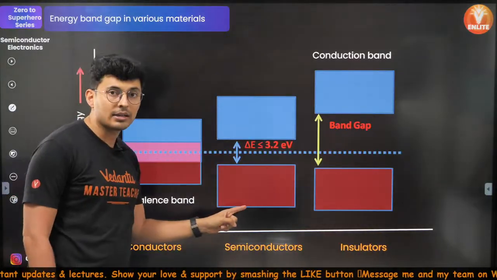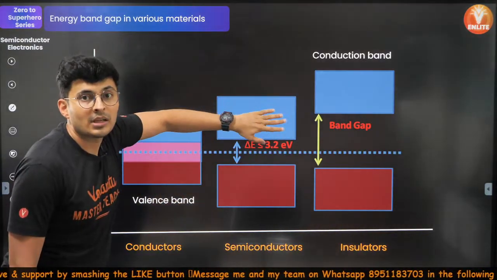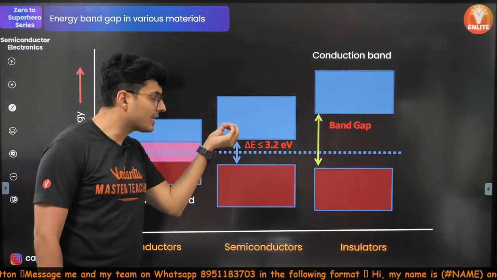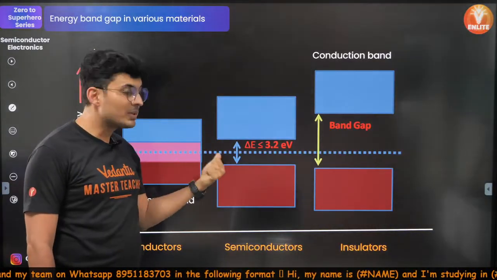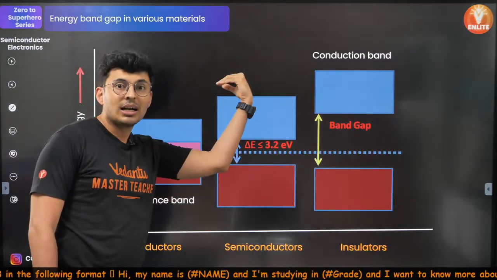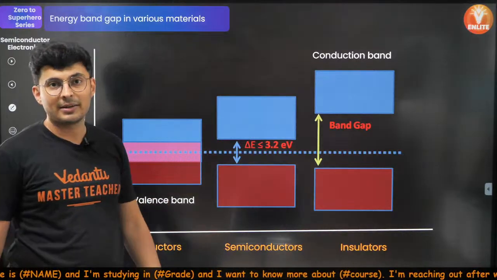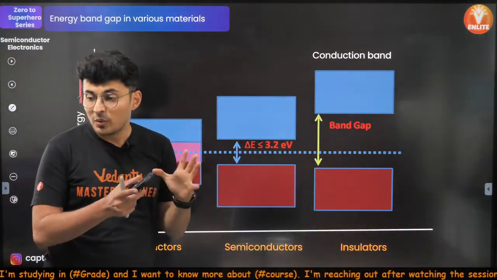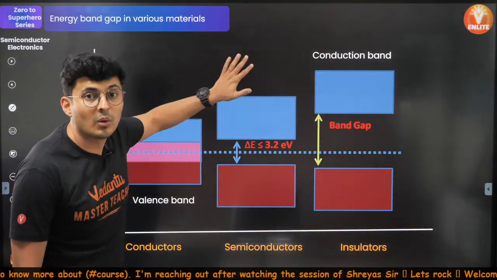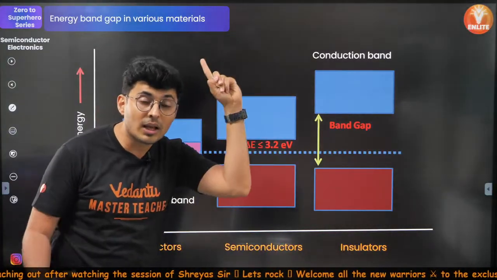Now, if you look at semiconductor at 0 Kelvin, it looks like this. There are no electrons here. There are no electrons here, guys. This is vacant. What will happen now if it is vacant? Then at 0 Kelvin, what will you see? If there are no electrons which are jumping over to the conduction band, then because there is no thermal energy, it will behave like an insulator. I hope you get that. So when you talk about semiconductor, there are no electrons which have gone to the upper band. That's why, because there is no thermal energy, 0 Kelvin.